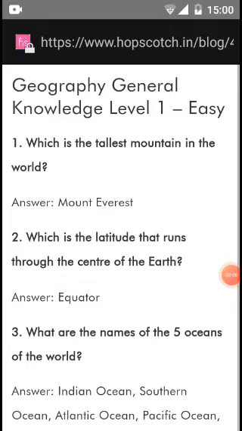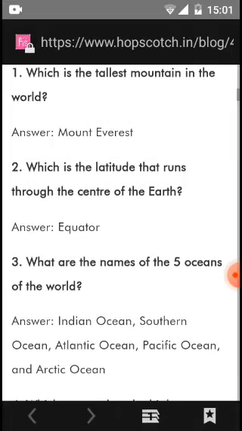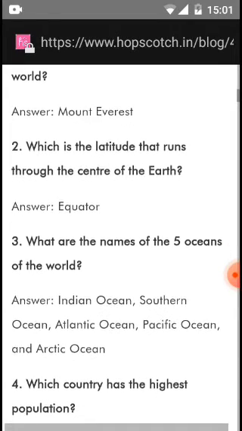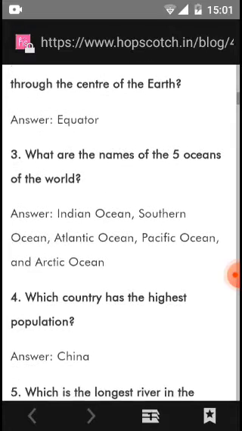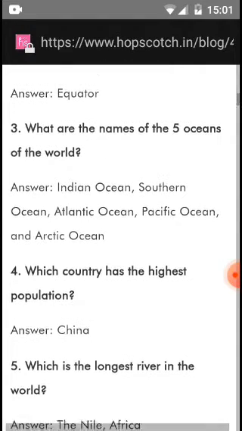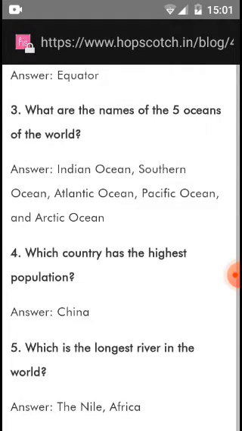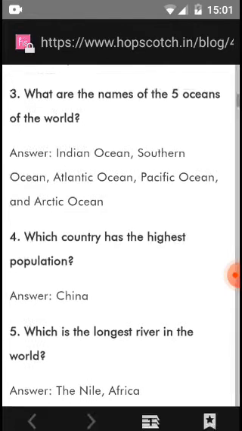Let's start general knowledge question answers. First question is, which is the tallest mountain in the world? Mount Everest. Which is the latitude that runs through the center of the earth? Equator. What are the names of 5 oceans of the world? Indian Ocean, Southern Ocean, Atlantic Ocean, Pacific Ocean, and Arctic Ocean.